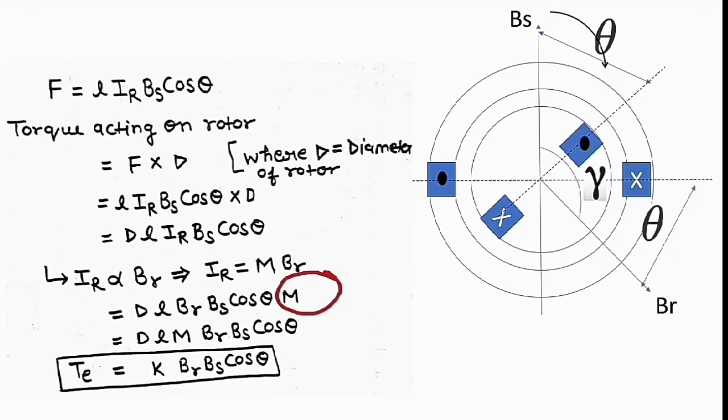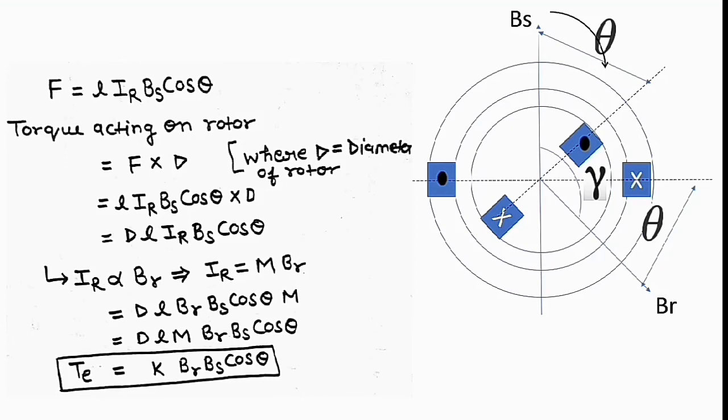So if we include all the constants, like M, DL, these are the constant terms, and make them a single constant named K, then we can say electromagnetic torque is equal to KBRBS cos theta. Okay, so this is the electromagnetic torque, but this equation of torque is with respect to theta, which is the angle between the stator magnetic field and the rotor axis.